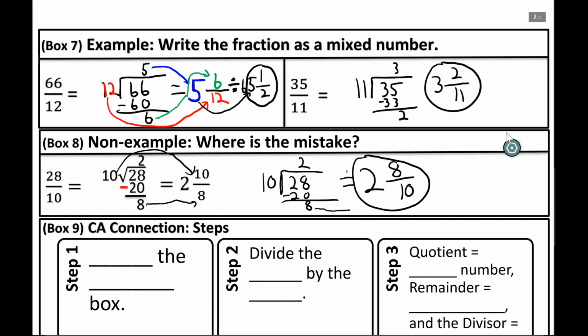Okay, Mr. Revelo, they got 2 and 8/10. Can't you put that into simplest form? Well, yeah, you can. But if you get to 2 and 8/10, I'll be happy. If you are able to divide that into simplest form, then I'll be super happy, super excited. So if you divided that, you would just get 2, and I'm going to divide both of those by 2, right? So I'd get 2 and 4/5.